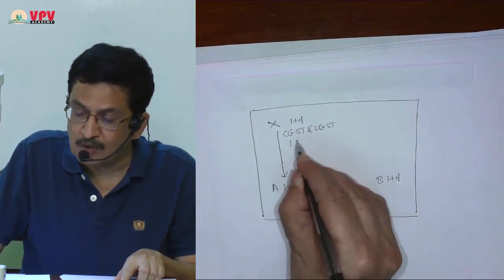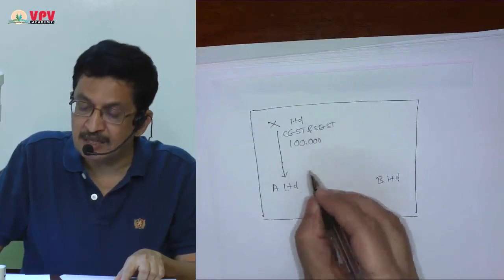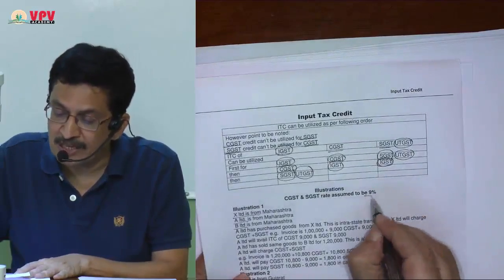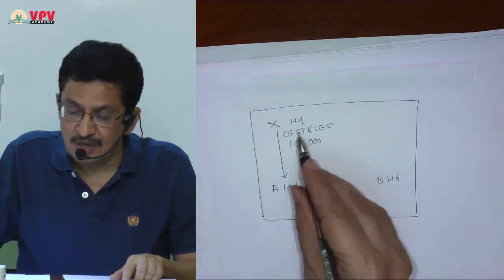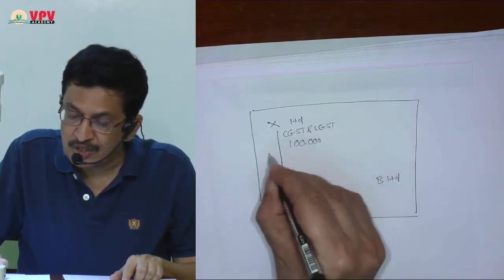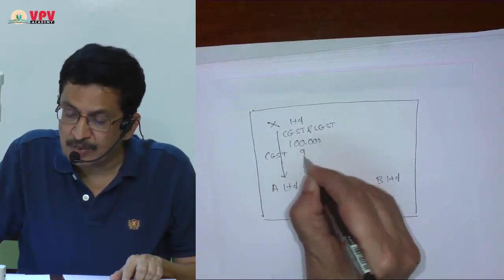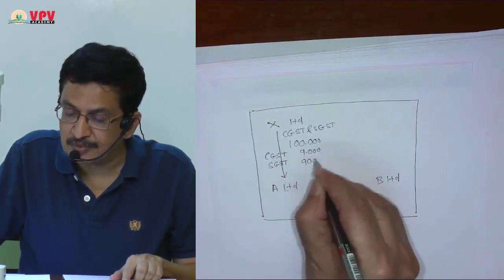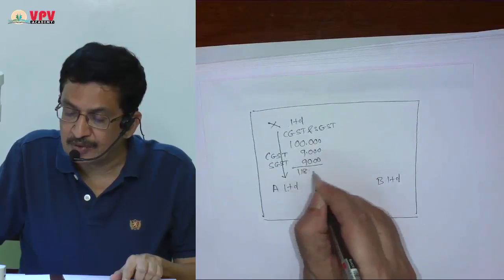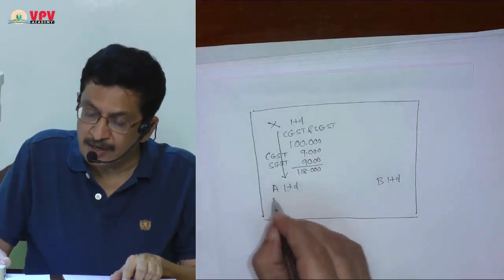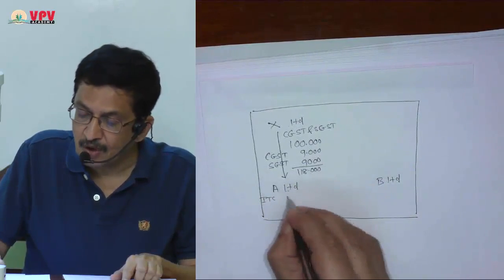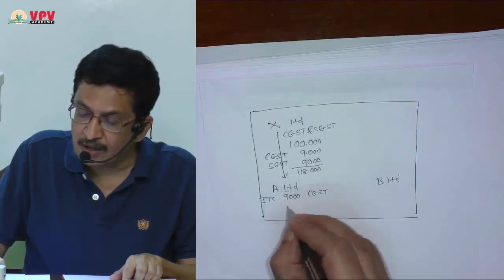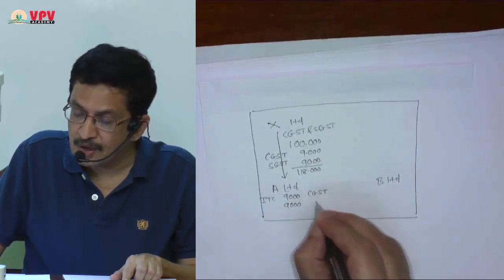Suppose the value of goods was 1 lakh, and I assumed the rate to be 9%. In that case, X Limited will charge CGST 9,000 rupees and SGST 9,000 rupees, total 1,18,000 rupees. A Limited got ITC of 9,000 CGST and 9,000 SGST.